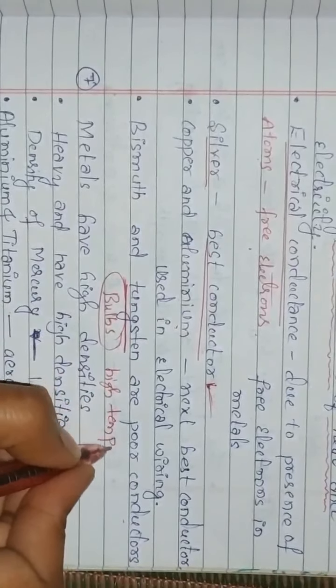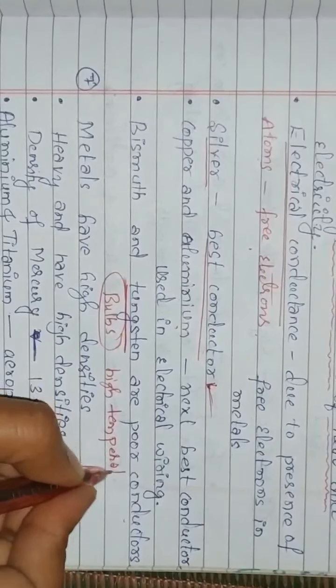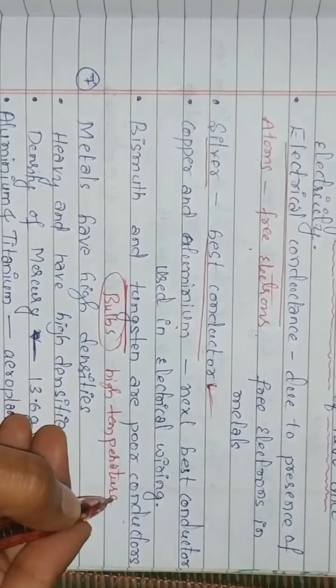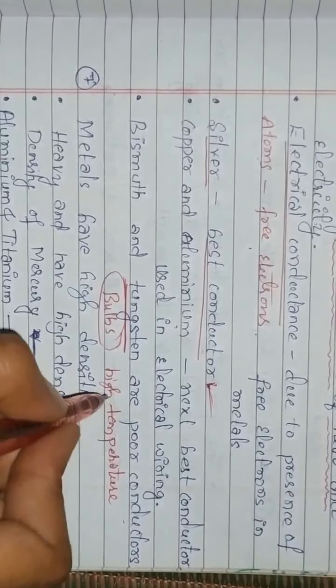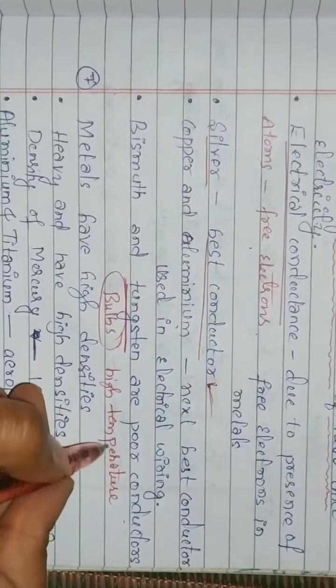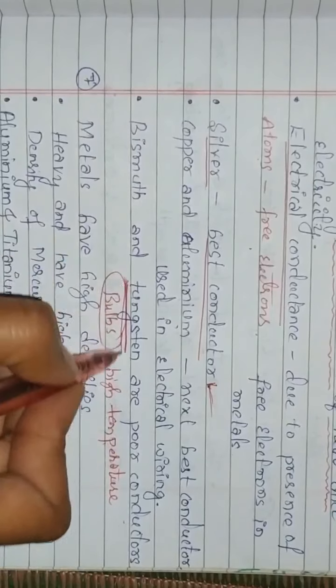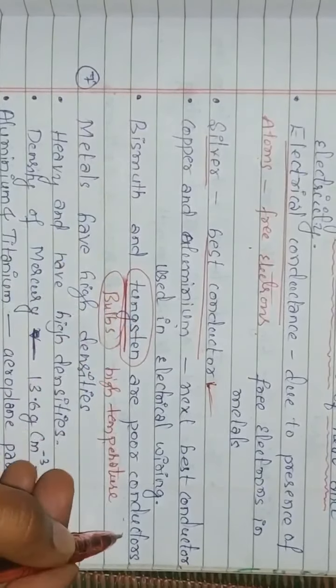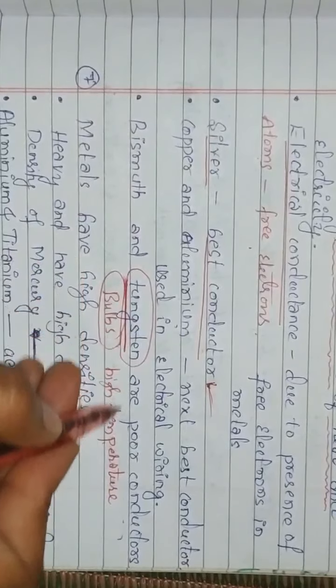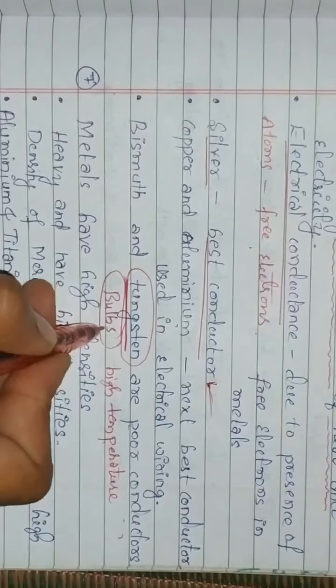This tungsten can withstand, or tolerate, high temperature. Because of this, even though tungsten is a poor conductor of electricity, it is used in the manufacture of bulbs.